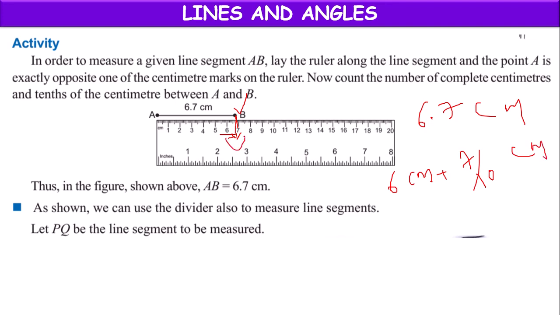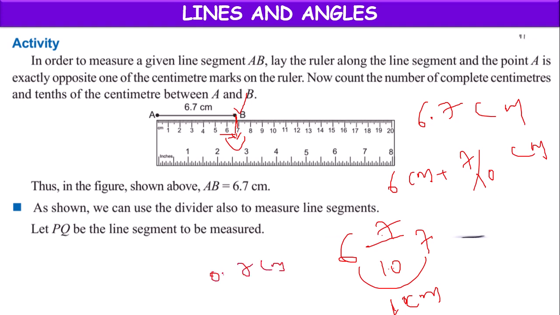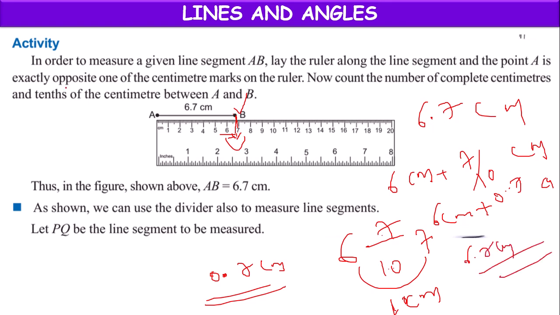Between 6 and 7 we have 1 centimeter distance. In that, 10 parts are there, but this point coincides with the 7th part out of 10 parts. So 7/10th part of 1 centimeter is 0.7 centimeter. So 6 centimeter plus 0.7 centimeter equals 6.7 centimeter. This is the length of the line by using the scale. Exactly, in decimal points we can find the answer.